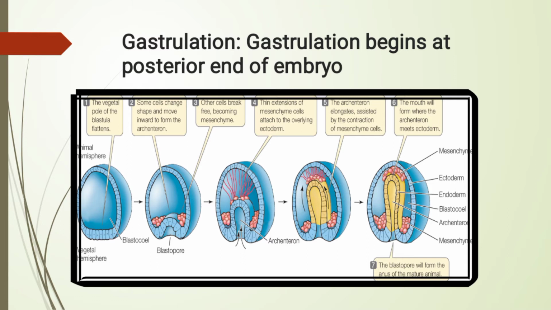Thin extensions of mesenchyme cells attach to the overlying ectoderm. The archenteron elongates, assisted by the contraction of mesenchyme cells. The mouth will form where the archenteron meets the ectoderm. The blastopore will form the anus of the mature animal.